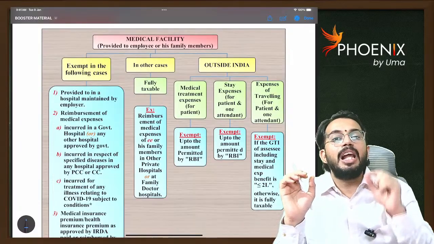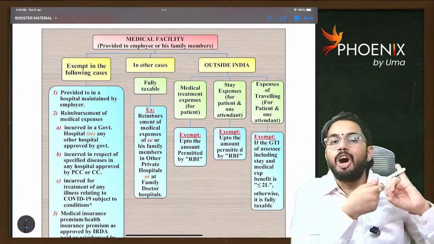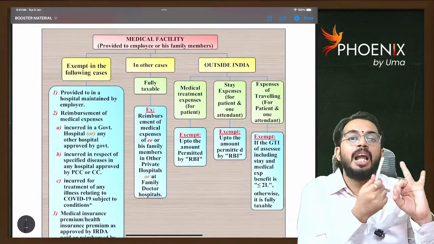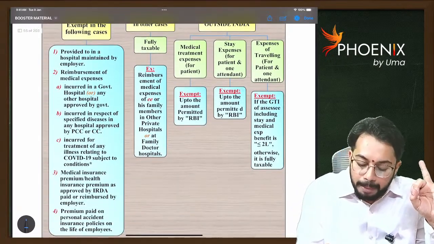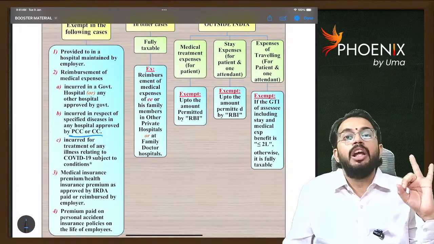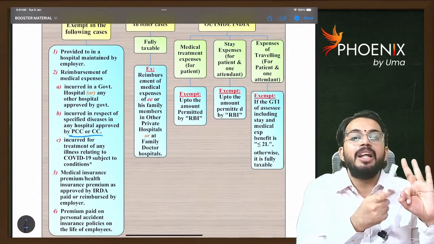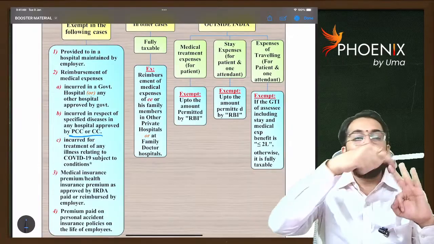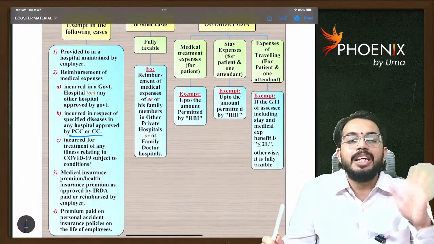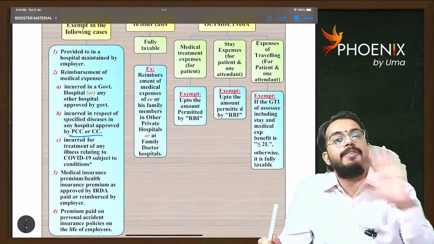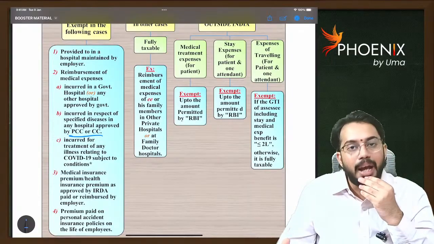Next, if medical facility is provided in either a government hospital or a hospital approved by the commissioner or principal chief commissioner, or if any medical facility is provided relating to COVID-19, for these three things, if any medical facility is provided by the employer, that medical facility is not taxable to the employee.